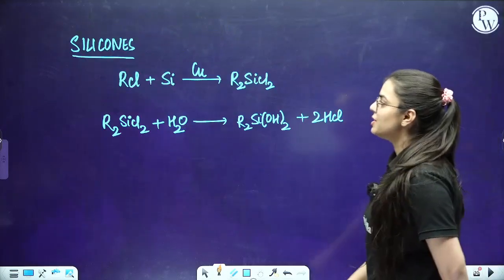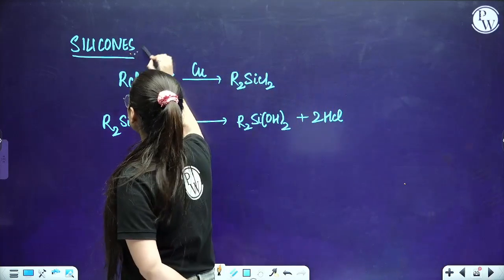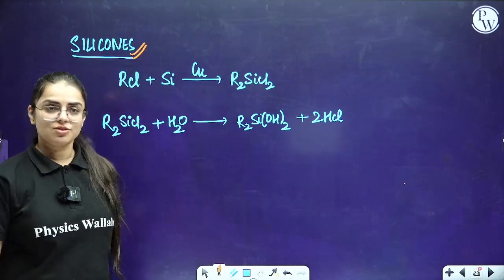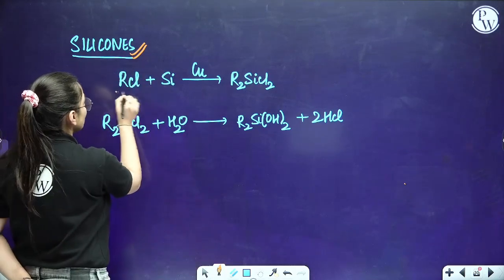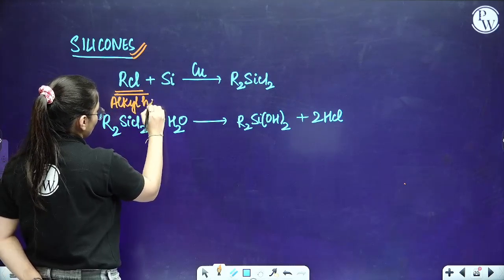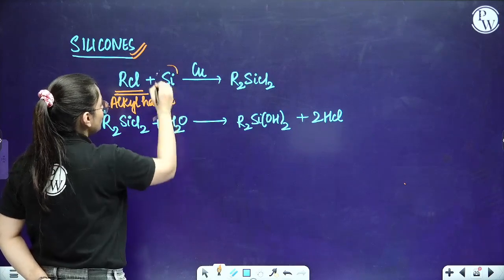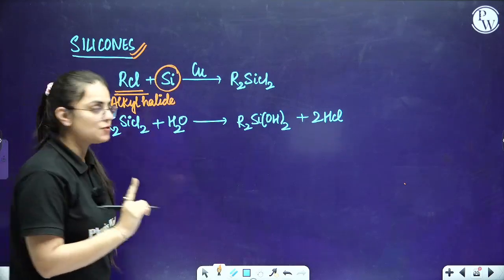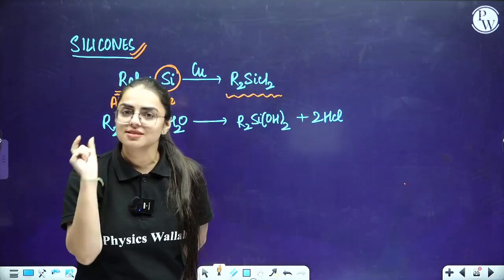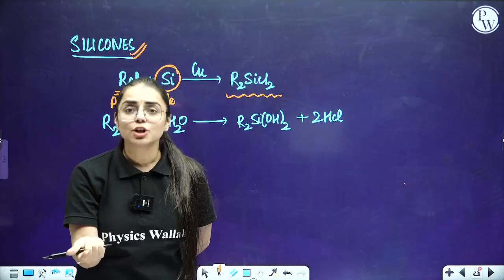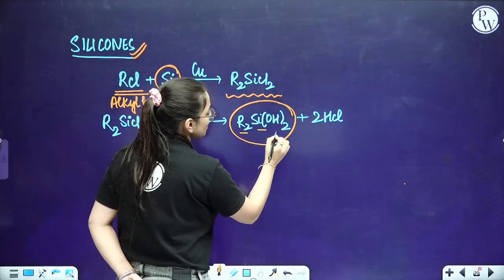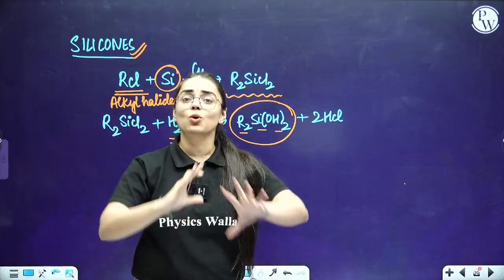Okay, now students, I'm going to start with the silicones topic. First of all, how are you going to prepare silicones? What is the structure? Let's talk about it. Silicon is reacted with RCl, which is an alkyl halide. You are reacting the alkyl halide with silicon in the presence of Cu, and you are going to get R2SiCl2. Now this R2SiCl2 on further reaction with water is going to give you R2Si(OH)2 plus HCl.